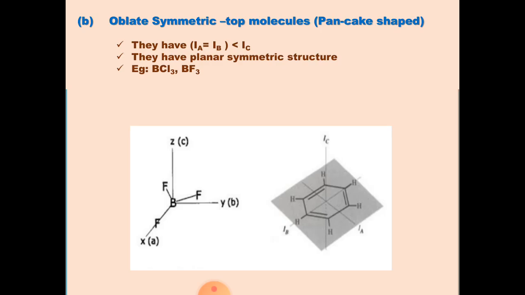Oblate symmetric top molecules are pancake-shaped molecules. They have Ia equal to Ib, which is less than Ic. They have a planar symmetric structure. Examples, boron trifluoride, boron trichloride. The figure shows rotation of boron trifluoride.